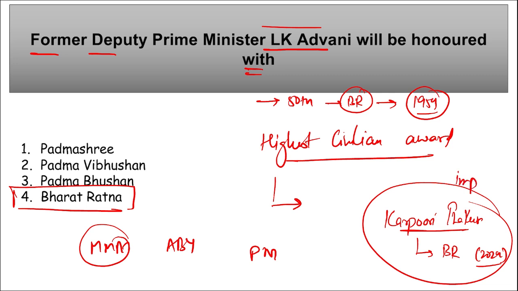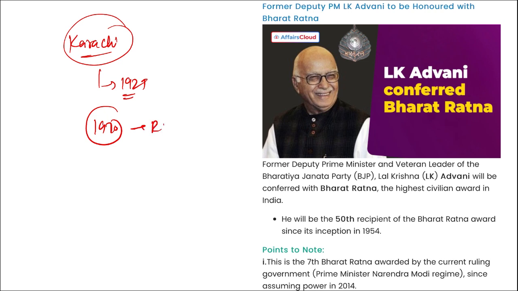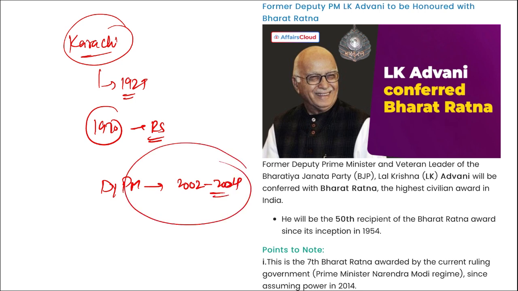This is important. Correct. Then if we talk about LK Advani ji, as you can see him in the picture, he was born in Karachi in present day Pakistan in 1927. Then in 1970 he entered Rajya Sabha. Correct. Then apart from this, remember, he was elevated to the position of Deputy Prime Minister of India from 2002 till 2004. Correct? Take a note of this.